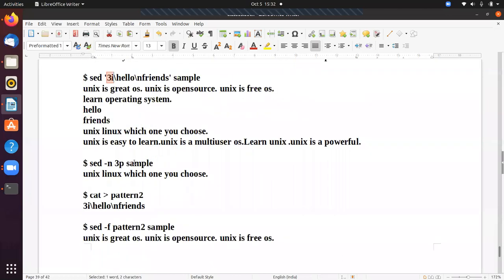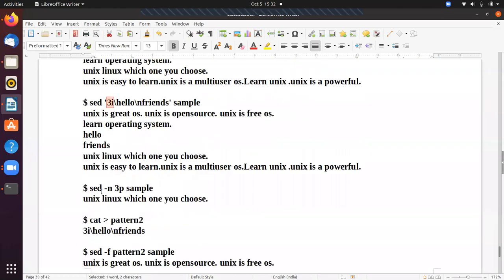Okay, the next one is I want to print only the third line. Then I can use the hyphen n option. sed hyphen n, 3p sample. That means print the third line. So 3p means print the third line, and the file name is sample. Now it prints only the third line in the file sample.